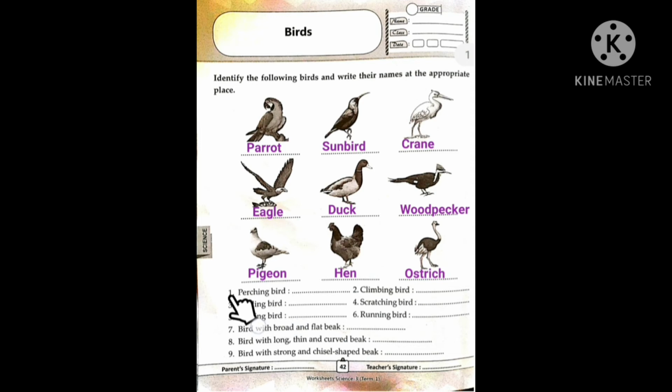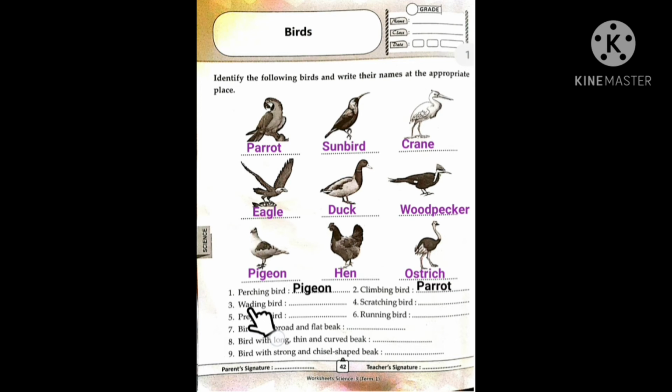The first question here is perching bird. Which bird is known as perching bird? Yes, we already discussed. It's pigeon. Okay, pigeon is a perching bird. So we can write here pigeon. Now, second one, climbing bird. Which bird is known as a climbing bird? Yes, it's a parrot. We can write here parrot.